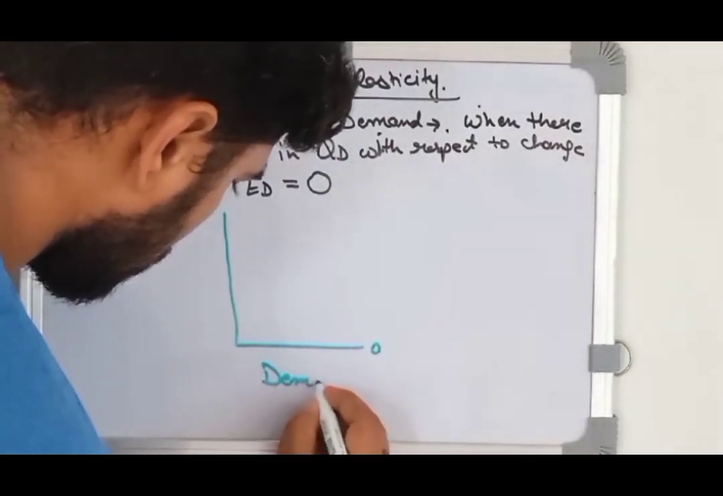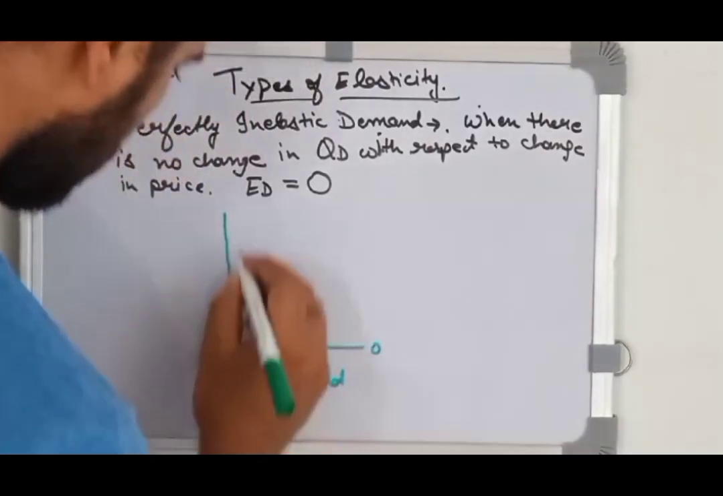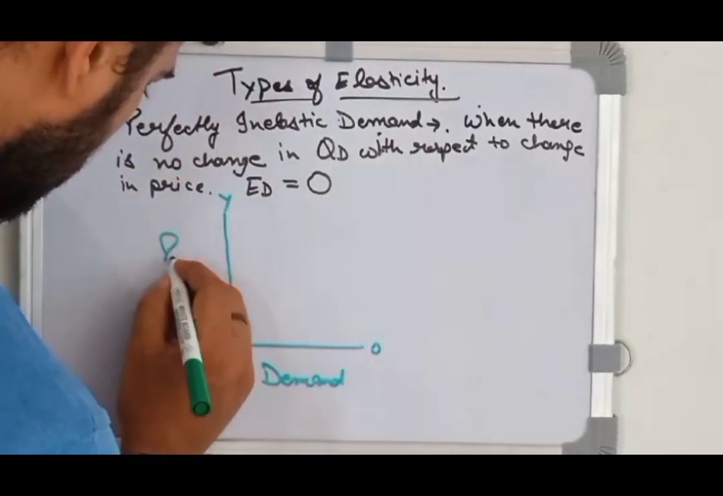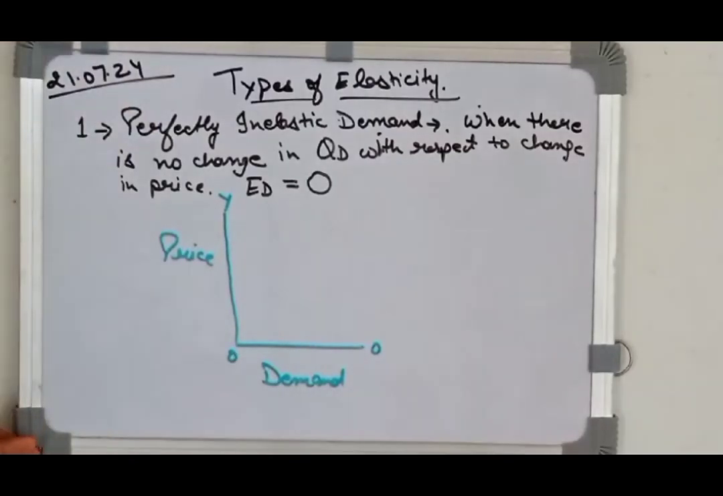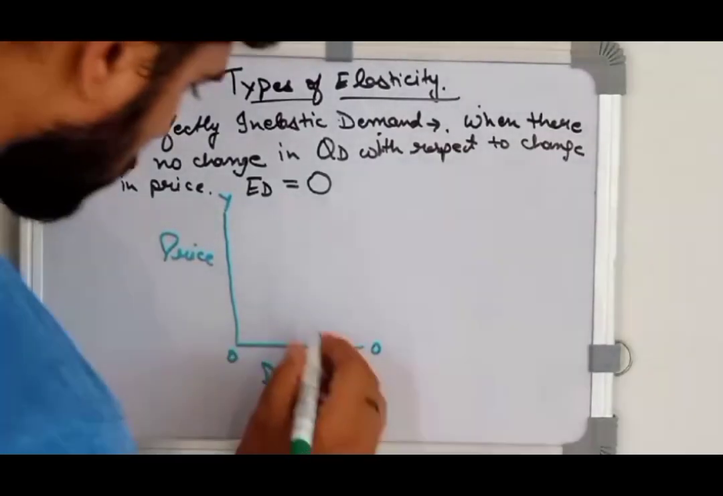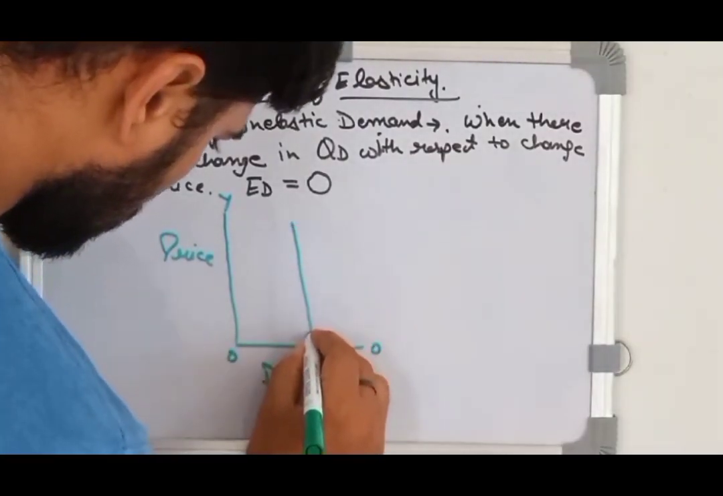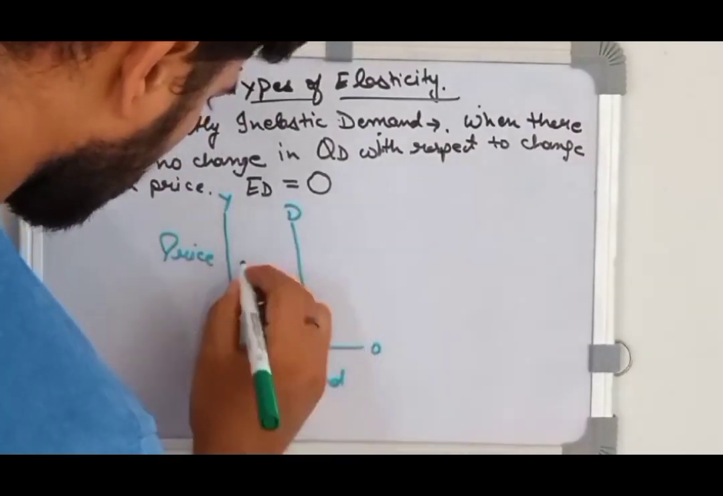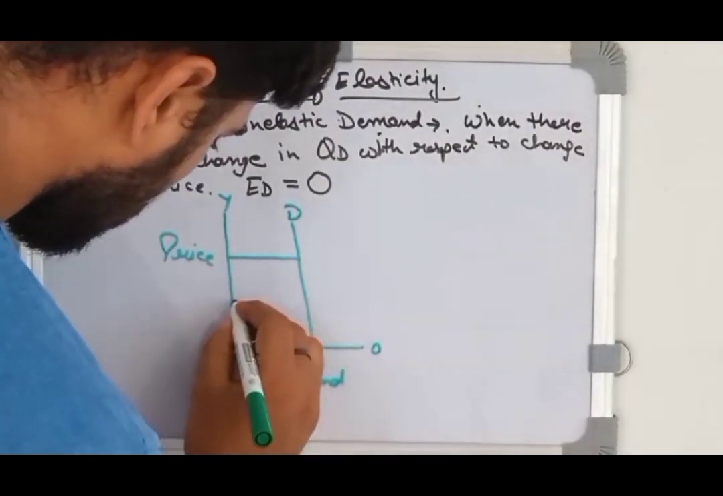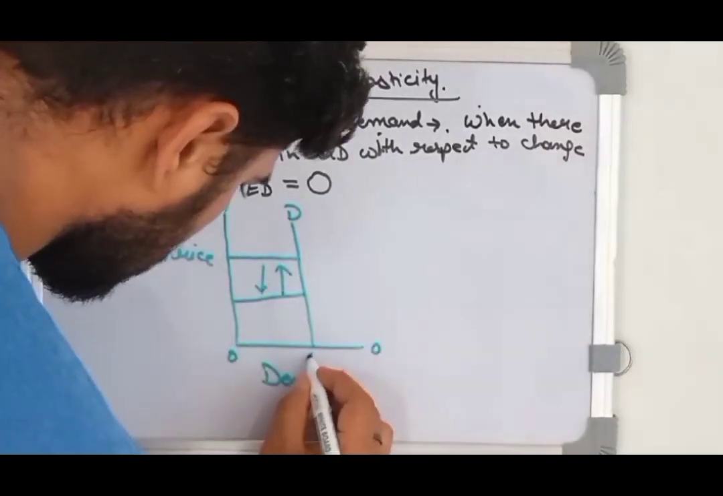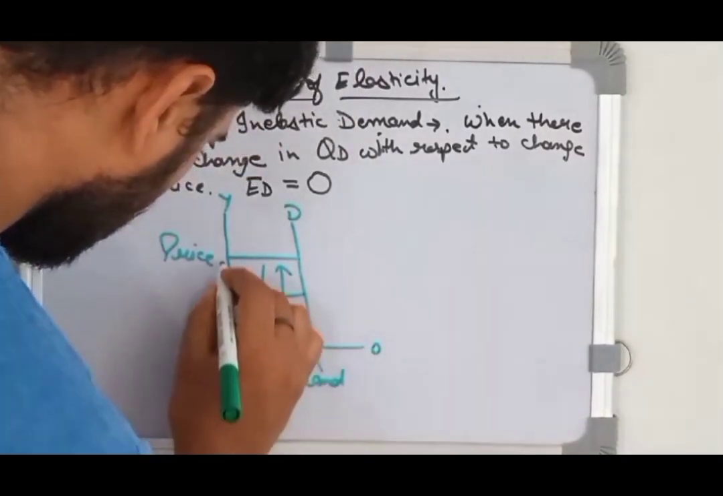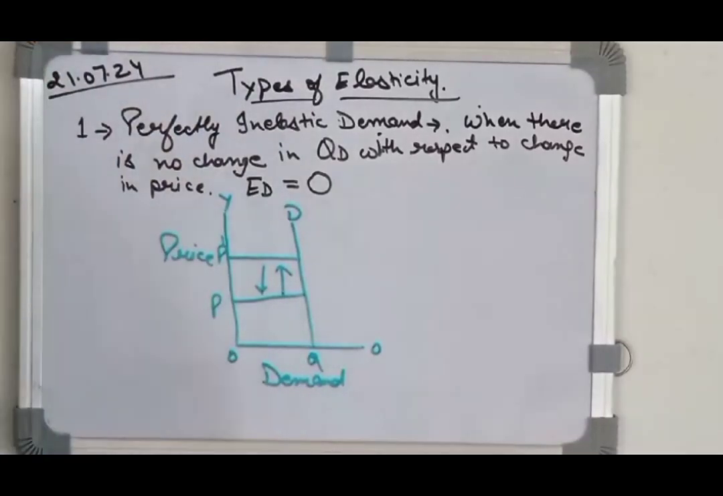We'll draw the graph here. On the x-axis it will be demand, and on the y-axis we'll plot the price. Since the quantity is not changing, the demand curve will here be completely a vertical line. That means at any level of price, the quantity of good or the demand for the consumer for that good will not change at all. So we see a vertical line. If the price goes upward or downward, quantity will not change.